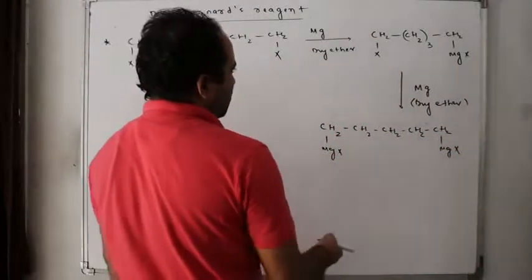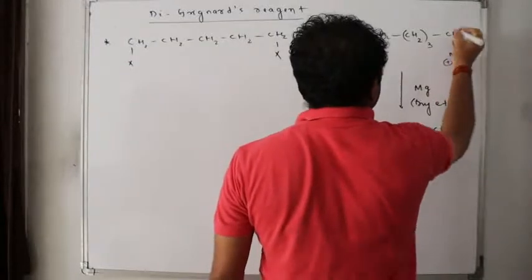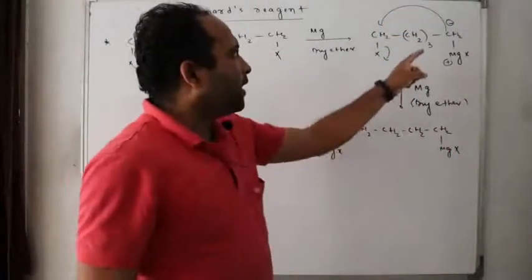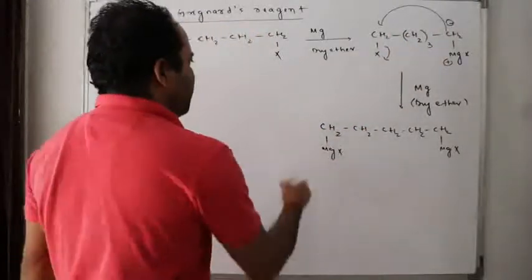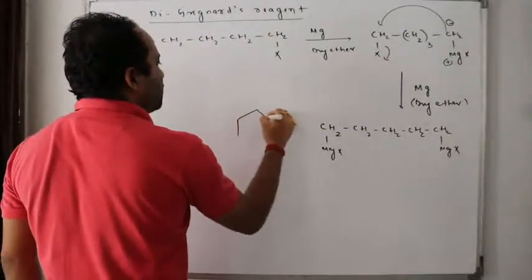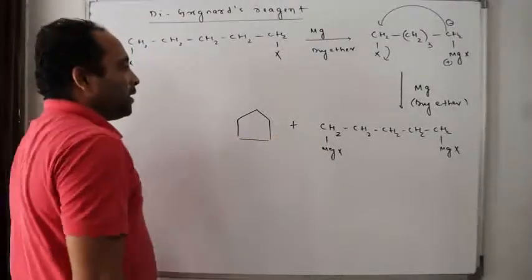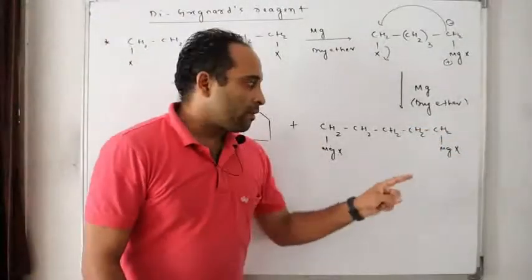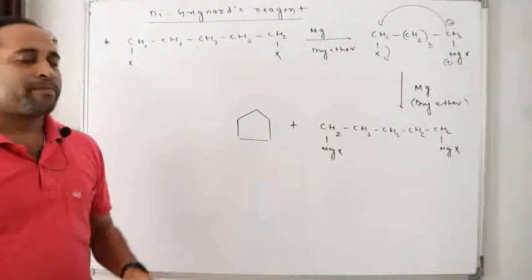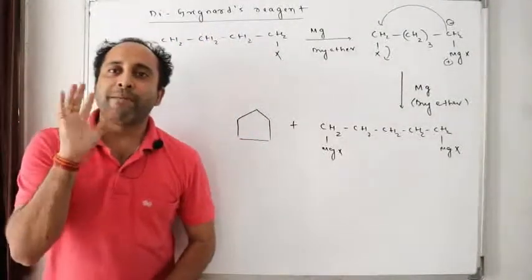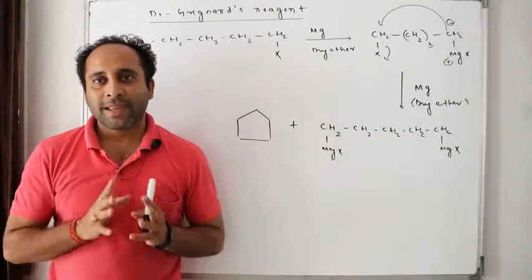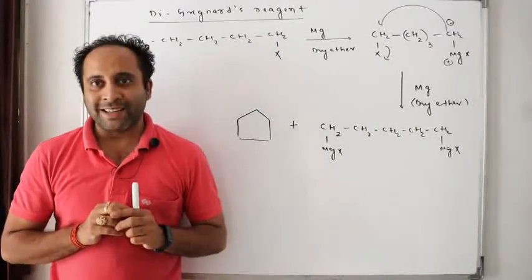What next? You know what will happen. This will be plus, this will be minus, this will attack this CH2, throwing this X out. So I'll get a 5-membered cyclic ring along with the di-Grignard reagent. Am I clear? Easy? Do you understand this concept well?